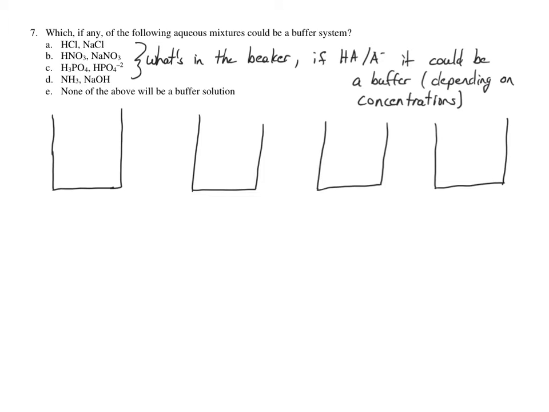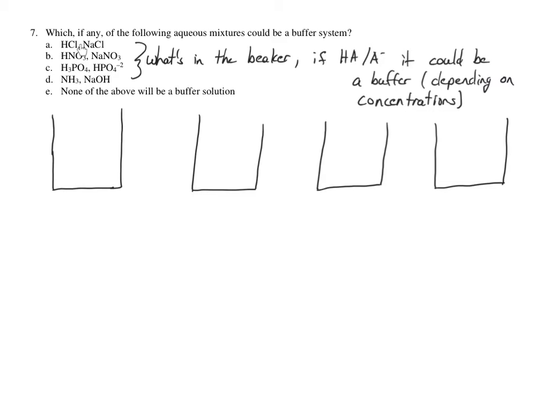All right, let's take a look at this problem. The question asks which of any of the following mixtures could be a buffer system. Now, in order for there to be a buffer system, we need a weak acid and its conjugate base. If we have a weak acid and its conjugate base, it could be a buffer. It may or may not be, depending on the concentrations, but it could be.